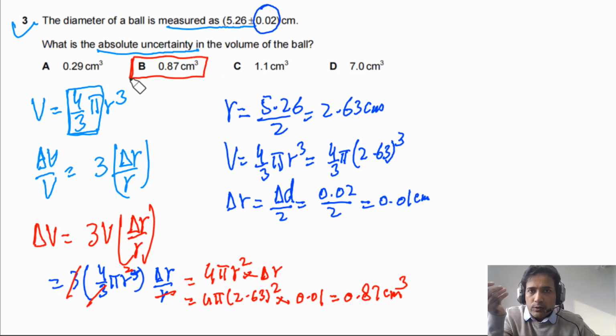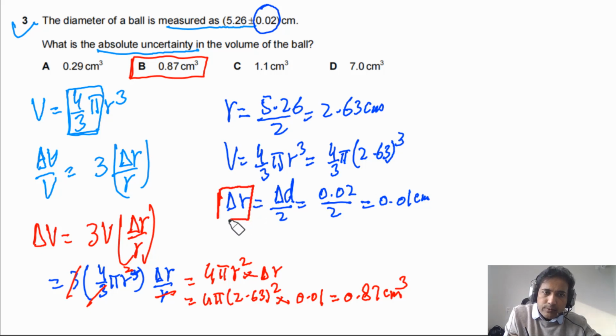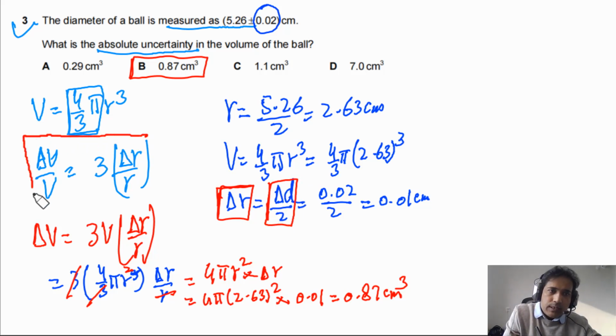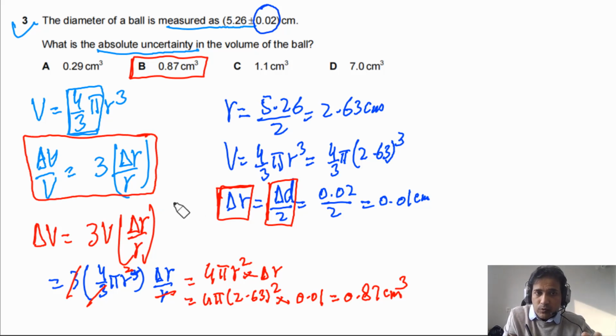So there are a few points you need to understand. One is the difficult point, how to calculate absolute uncertainty of radius when absolute uncertainty of diameter is given to us. So simply you need to divide by 2. And this part you need to understand, how to find the fractional uncertainty in the volume. So if you understand these points, then the rest is just simple mathematics.